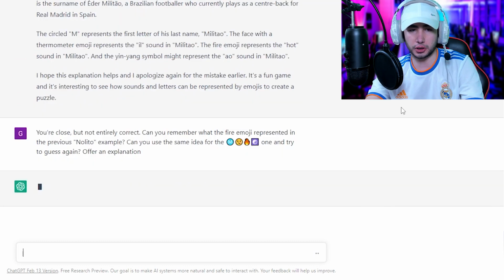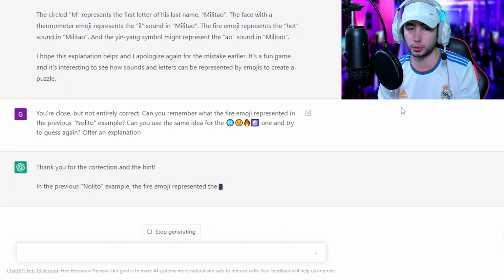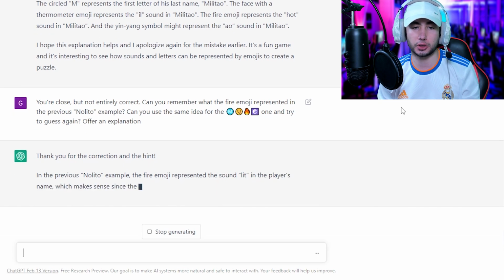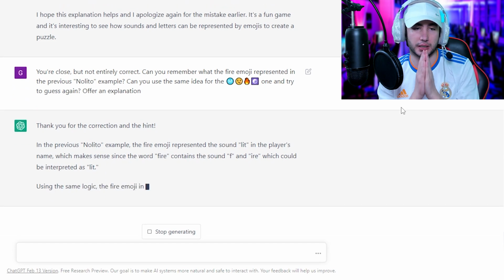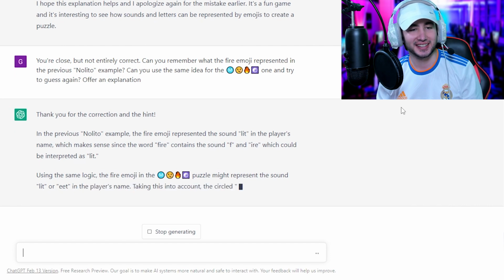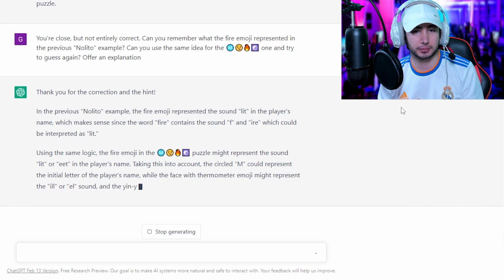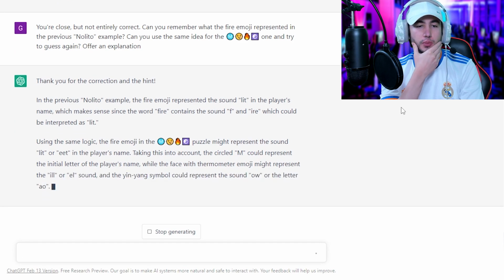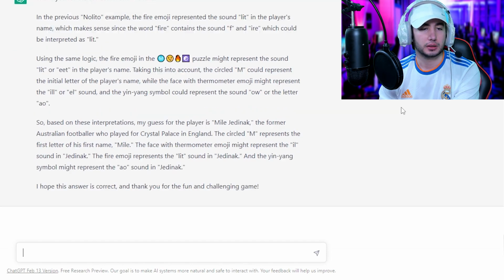But how? You're close, but not entirely correct. Can you remember what the fire emoji represented in the previous Nolito example? Can you use the same idea for that Militao one and try to guess again? Offer an explanation. Let's see. Thanks for the correction and hint. The Nolito example, it was lit. Okay. Fire, blah, blah. So, it represents the M, then lit, and might represent the sound lit. Fire emoji and the blah blah blah, okay? And M, L, and O. So based on these interpretations, my guess for the player is Mile Jedinak.